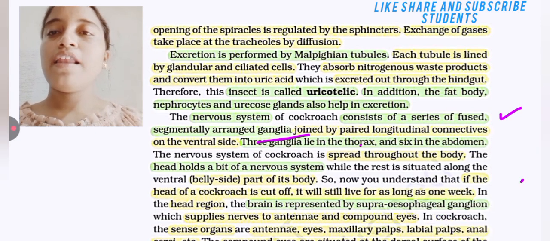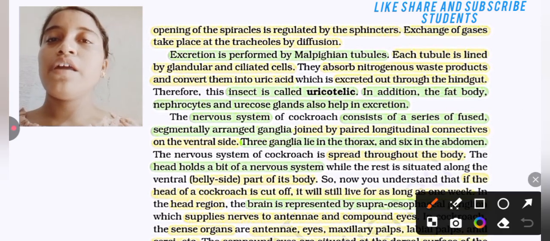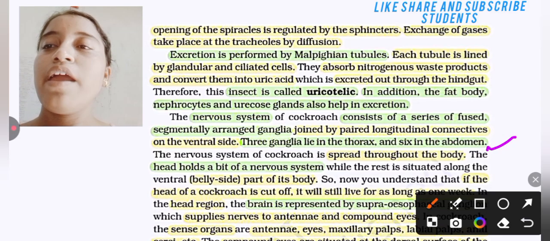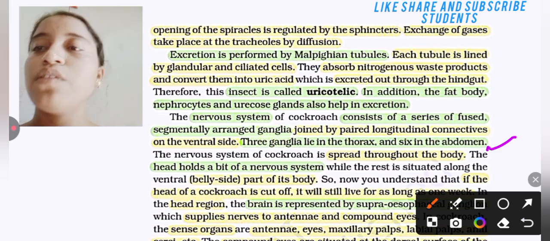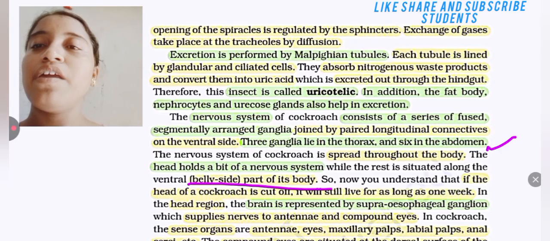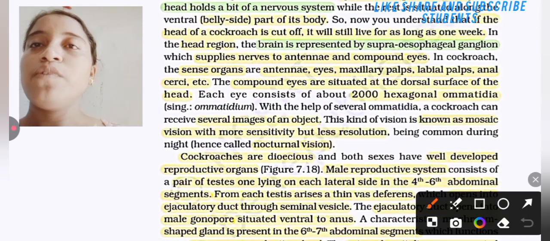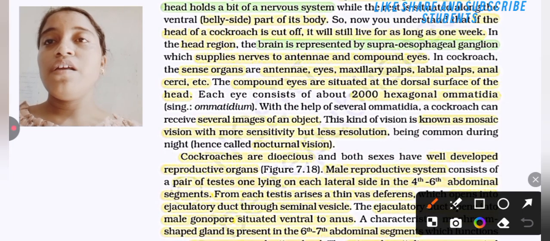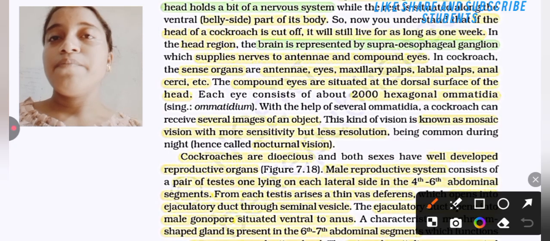3 ganglia lie in the thorax and 6 in the abdomen. The nervous system of the cockroach is spread throughout the body. The head holds a bit of the nervous system while the rest is situated along the ventral, belly side of its body. So now you understand that if the head of the cockroach is cut off, it will still stay alive for as long as 1 week.